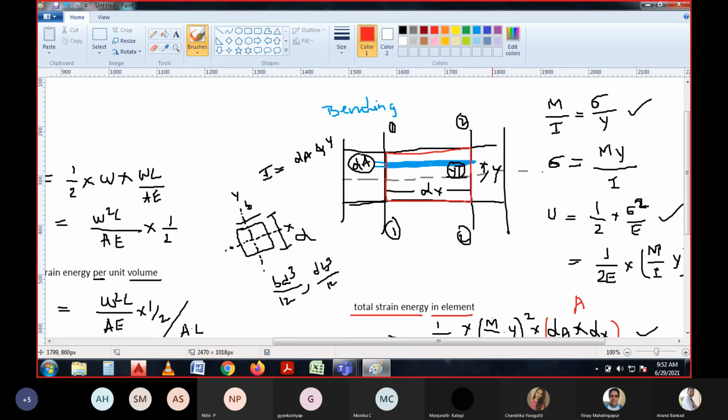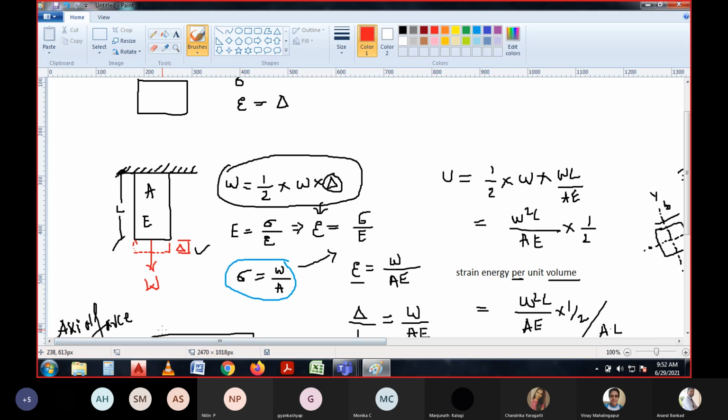Another question that may be framed is the total strain energy in the body due to axial force. Along with these two, we have the total strain energy due to shear force and the total strain energy due to torsion. Those equations I can discuss in the upcoming classes.